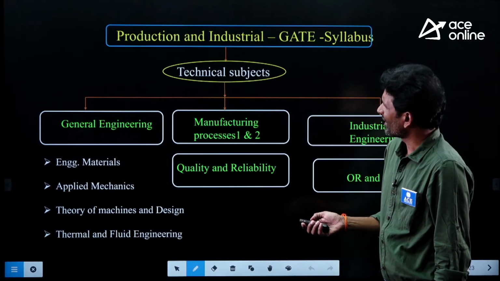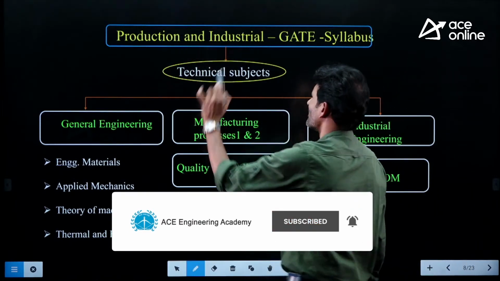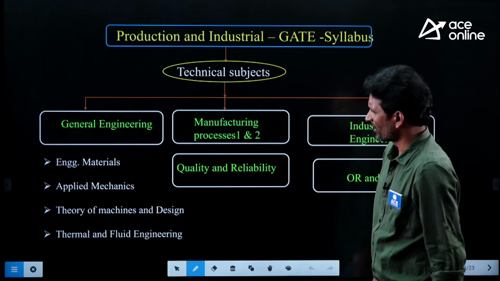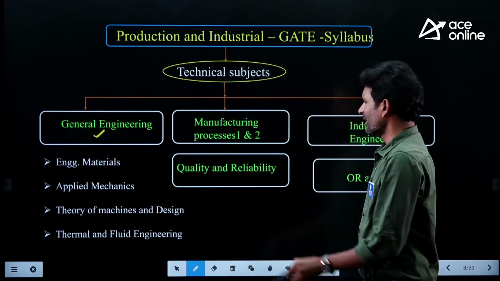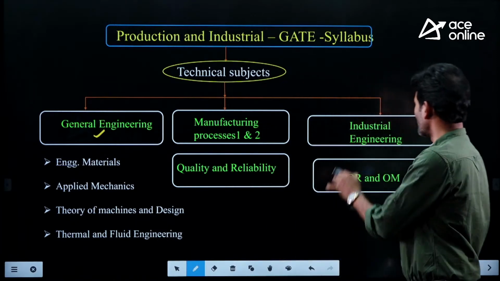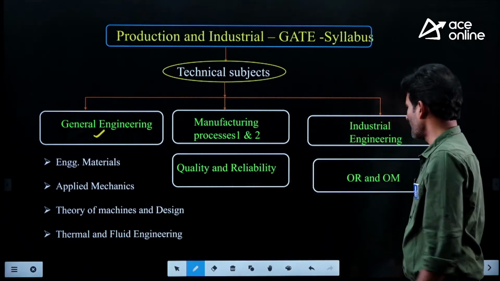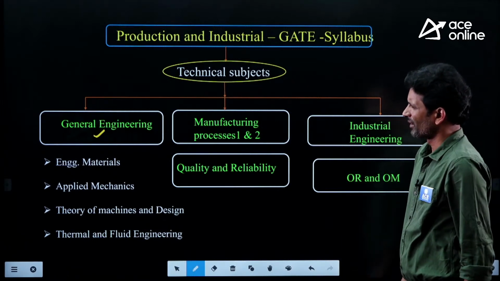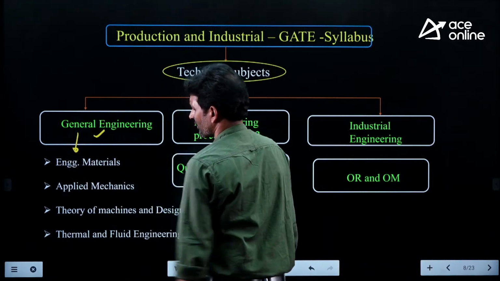And come down to the next pattern. Yes, look at this one. When I am talking about production and industrial engineering, here also the technical subjects are divided into various categories. First one is general engineering. Second part is manufacturing process 1. Third part is manufacturing process 2. After that, industrial engineering. Next one is quality and reliability. After that, operational research and operations management systems. Our subject is categorized under this part, general engineering.